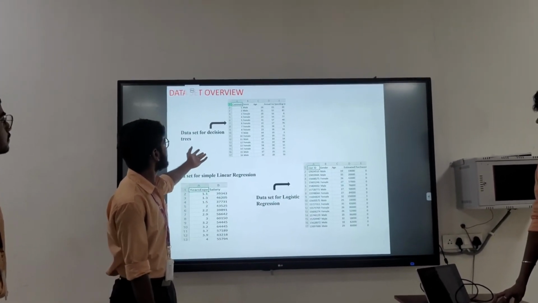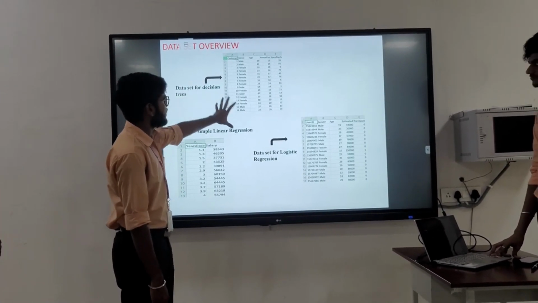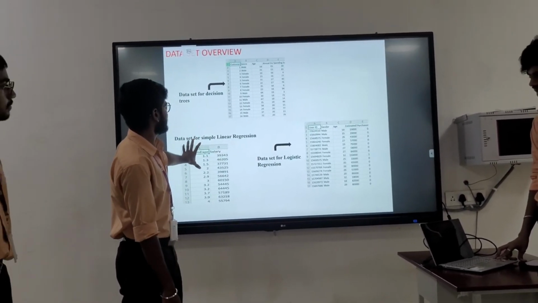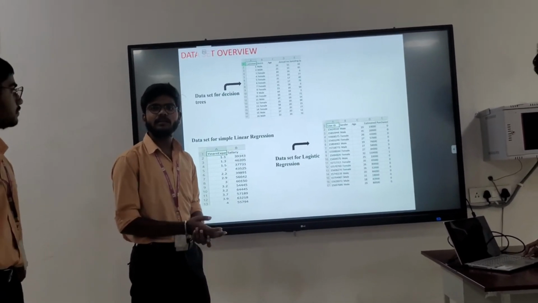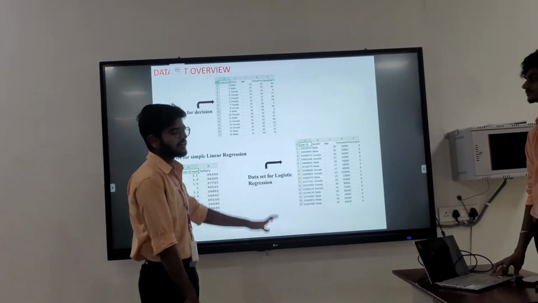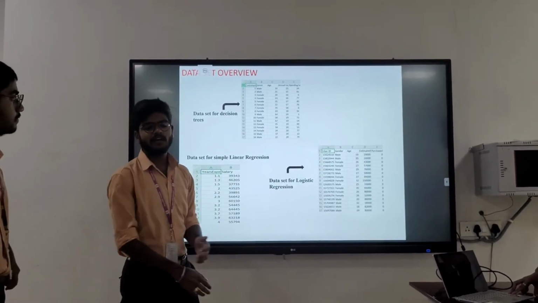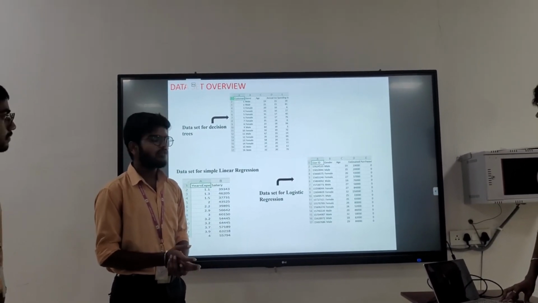This is the data set overview. This is the data set for decision trees, and this is the data set for linear regression. Linear regression means it provides the relationship between the independent and dependent variables. And this is the data set overview of the logistic regression. Logistic regression means it classifies the data and provides the data in an interactive form.